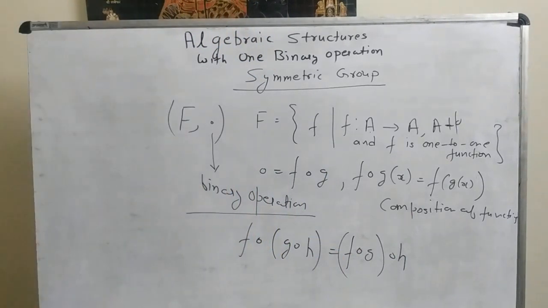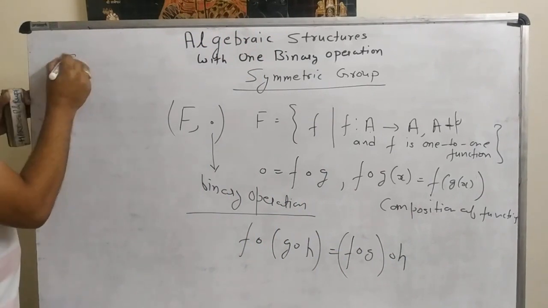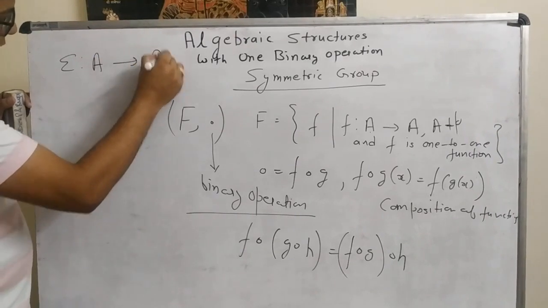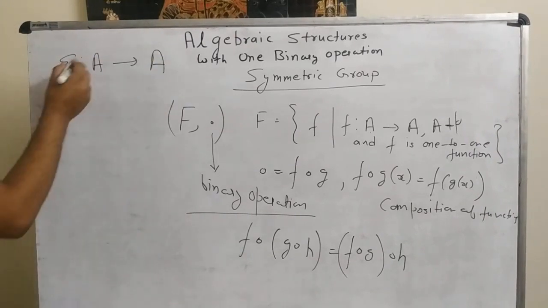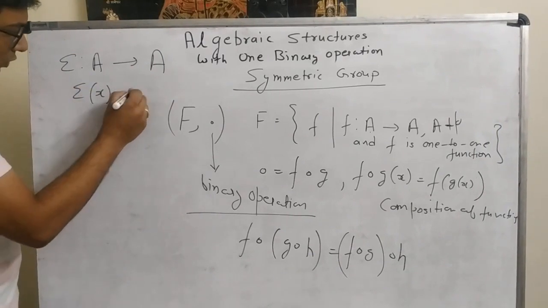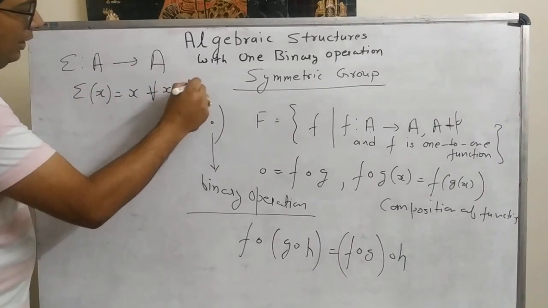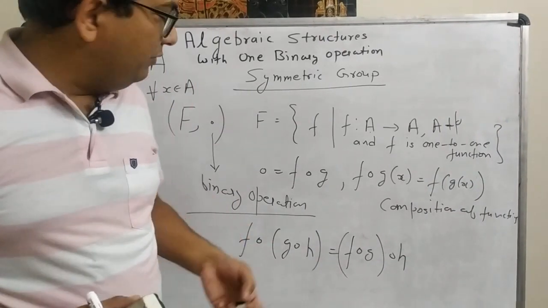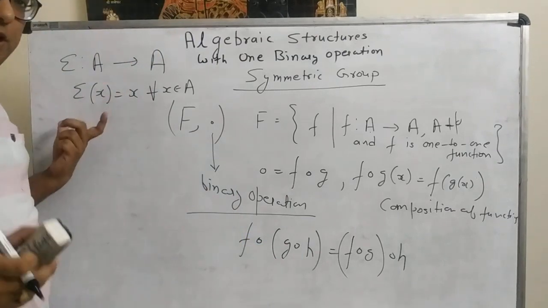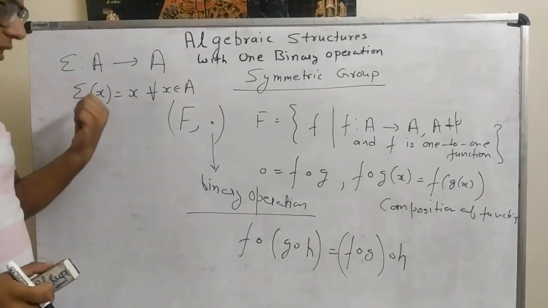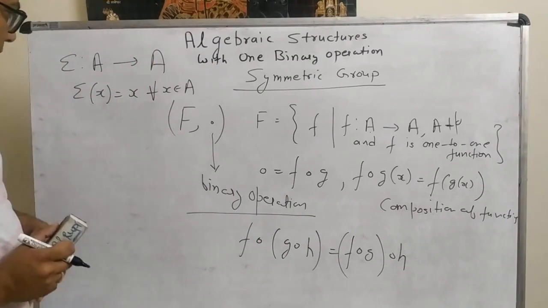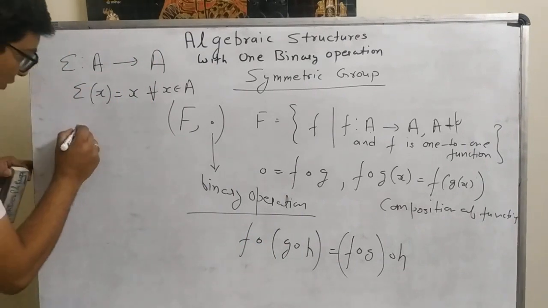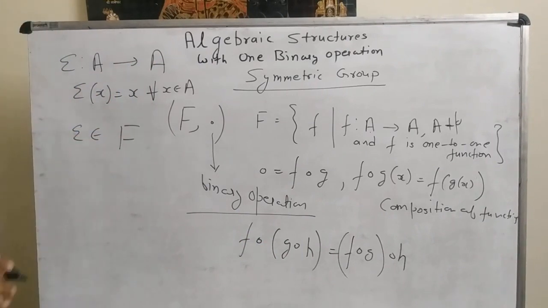Then if we talk about the identity element, let's take an identity function e from A to A. Now this function is defined like this: e(x) = x for all x belongs to A, meaning a function which maps the element x to itself. And we can very easily prove that this e is a one-one as well as onto function. So this e belongs to capital F.